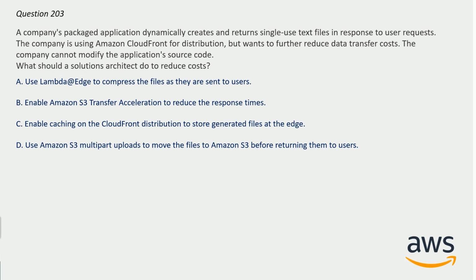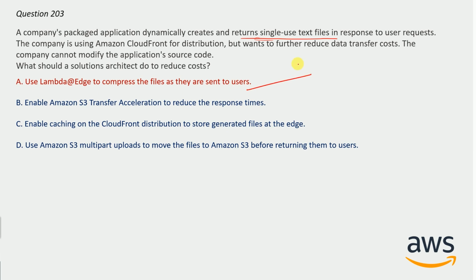And the correct answer here will be option A. Use Lambda@Edge to compress the files as they are sent to users. So see the question, it returns single-use text files. Single-use text file means that the file will be used only one time. So what's the benefit of caching it in CloudFront? As it will not be able to be used again. So what other thing can be done is to use Lambda@Edge to compress the file, which will reduce the size of the file, and hence less data will be transferred and less will be the transfer charges. So I hope this point is clear to you. So option A is correct here.